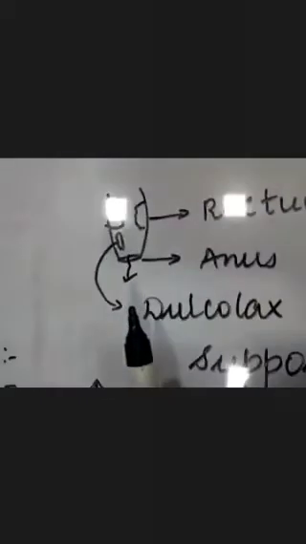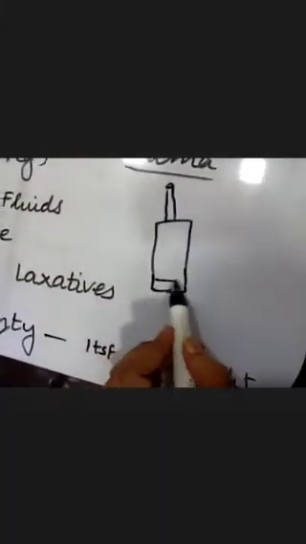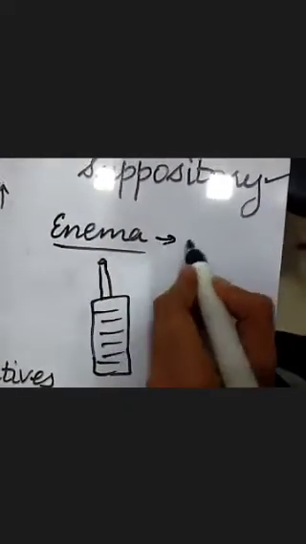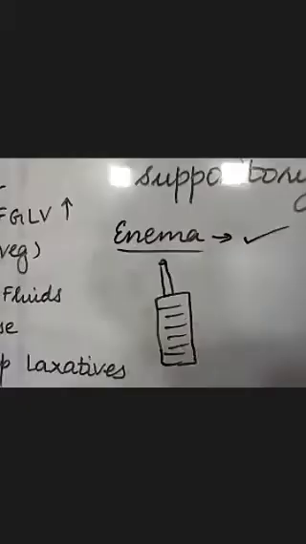In enema, what happens is there is a paste-like medicine which is packed in a tube, and there is a thin outlet of it. Now this has to be inserted into the anus of the patient, and this has to be squeezed. Whatever gel-like medicine is present, the medicine goes into the rectum and it gets applied in the rectum, and it is responsible for immediately evacuating the stools of the patient. You will come across these enemas very commonly in patients before surgery.